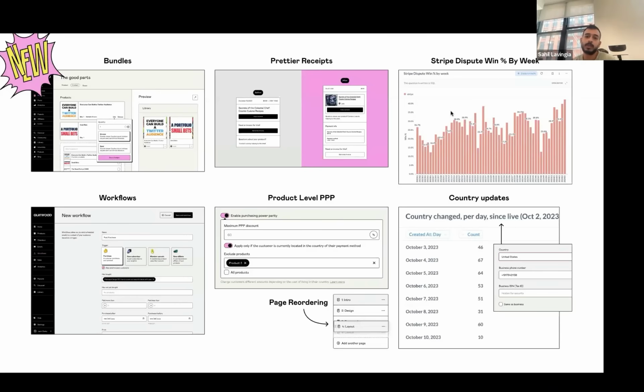We've been working on improving the Stripe dispute win percentage by making it possible for creators to submit more evidence that they deserve to win the chargeback.